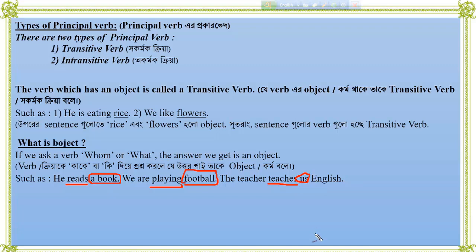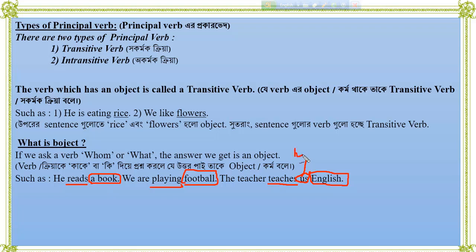And if we ask the verb what, also there will be an answer, English. So English is also an object. Look, in the third sentence teaches is the verb, and us and English are the objects.